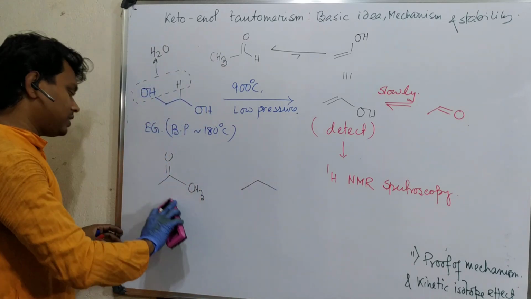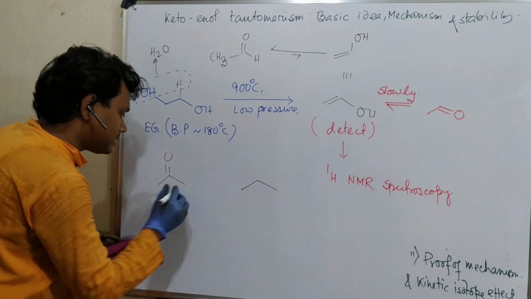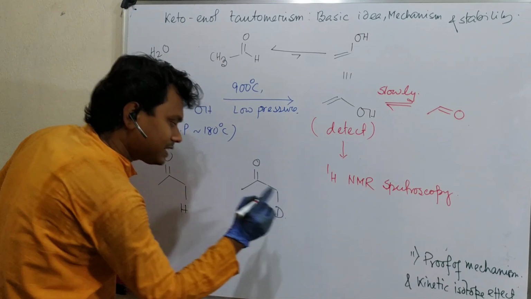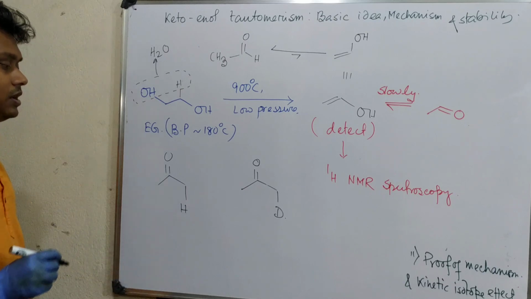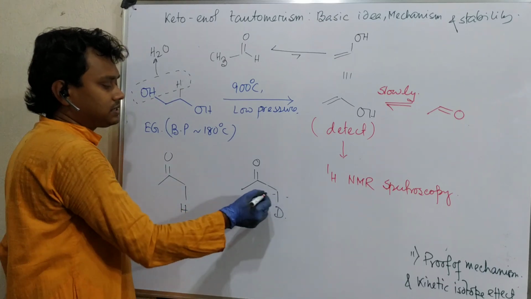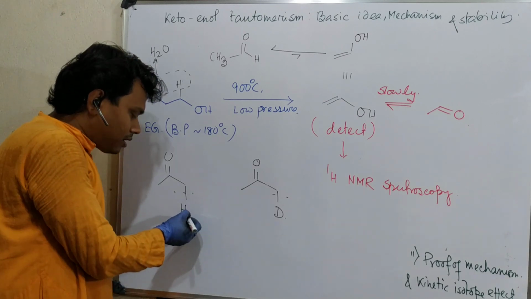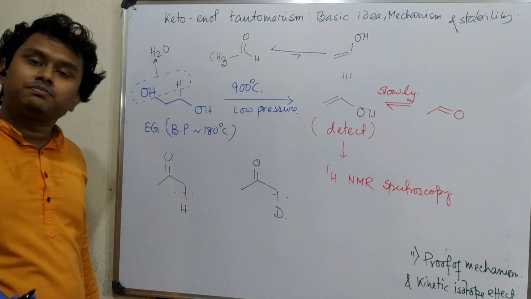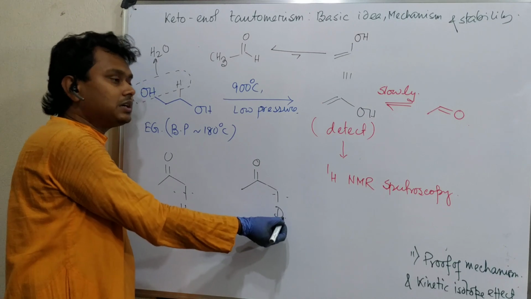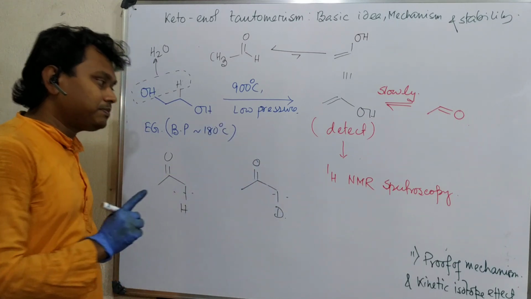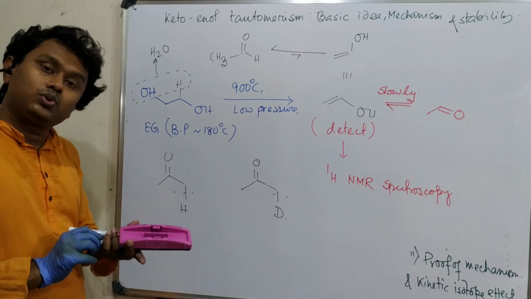I am providing this example instantly, not an exact example, because I haven't observed the exact one. During the study we observed that this bond breaks and the reaction proceeds, because it is one of the steps in the equilibrium, and it was observed that in the case of this, the primary kinetic isotope effect is observed.